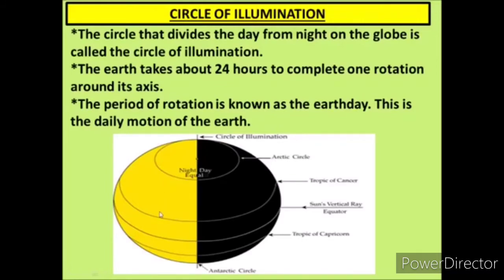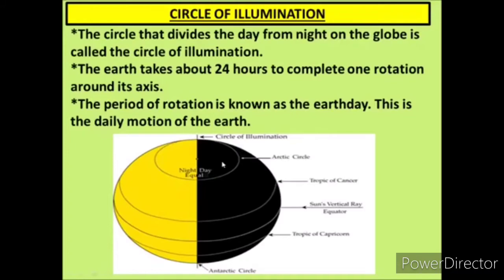The earth takes about 24 hours to complete one rotation around its axis, and the period of rotation is known as the earth day. And this is the daily motion of the earth, meaning the daily activity of the earth to rotate on its axis, and it takes 24 hours to complete one rotation around its axis.